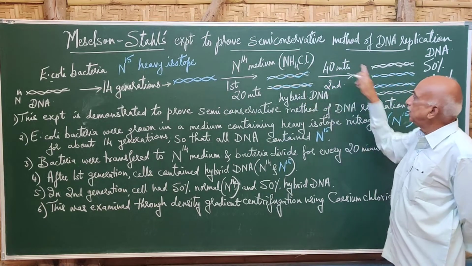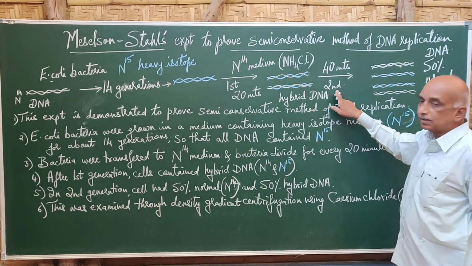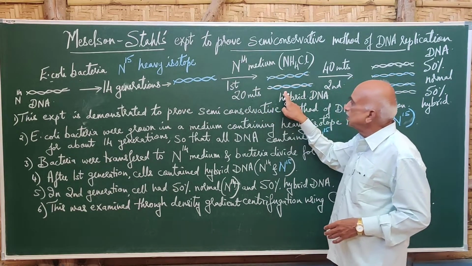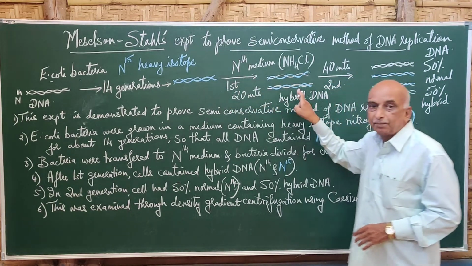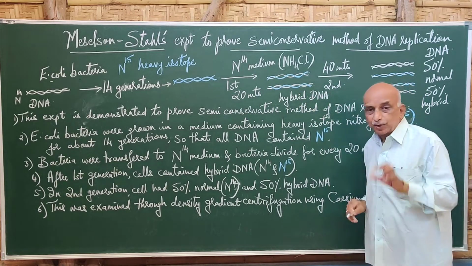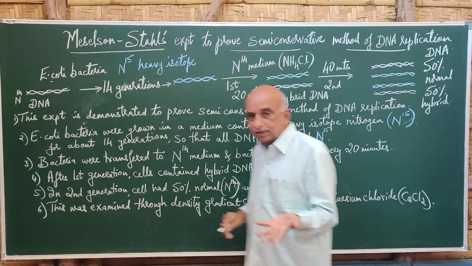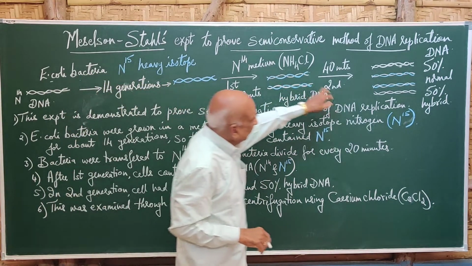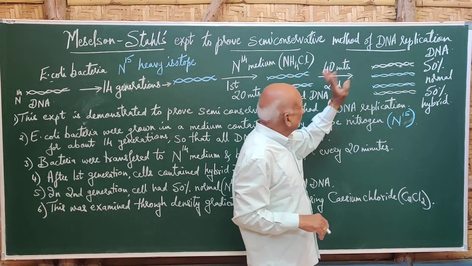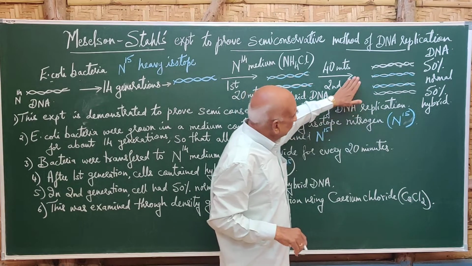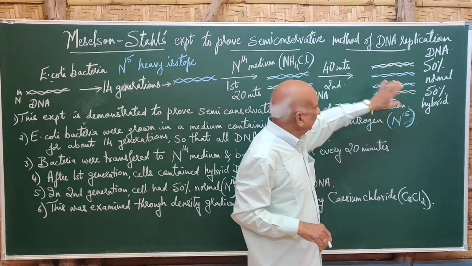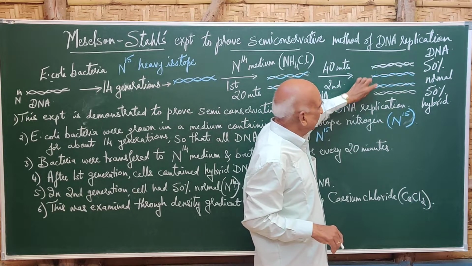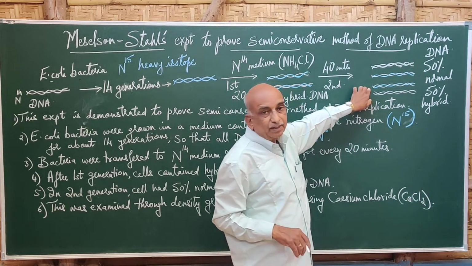Now the same cells were grown in the next generation, that is the second generation. In the first generation, after 20 minutes, the DNA was hybrid, meaning one strand is N15 and one strand is N14. In the second generation, after 40 minutes, it was found that 50% of the total DNA was normal and 50% was hybrid.